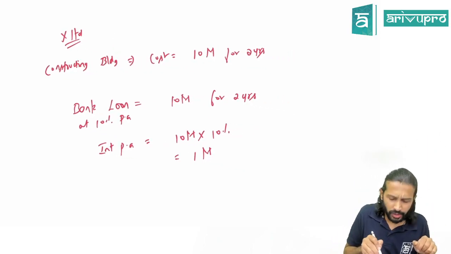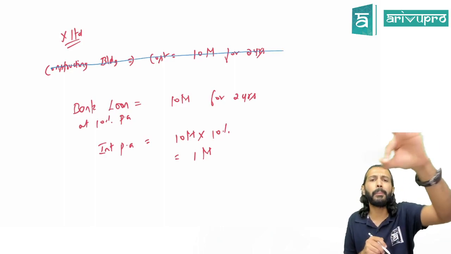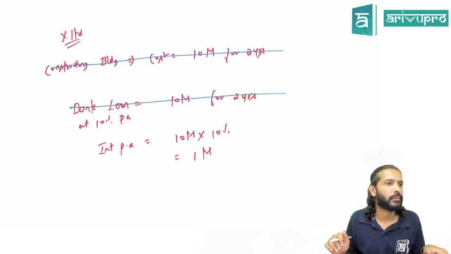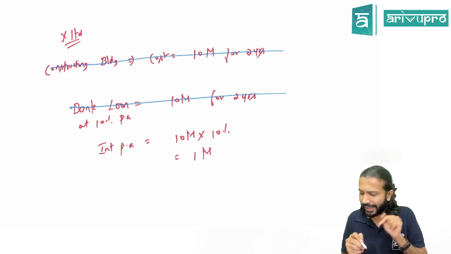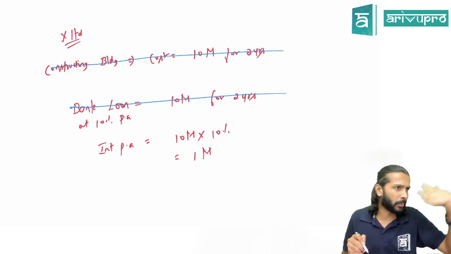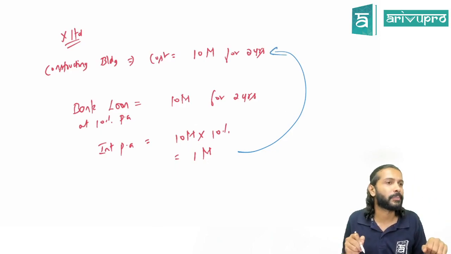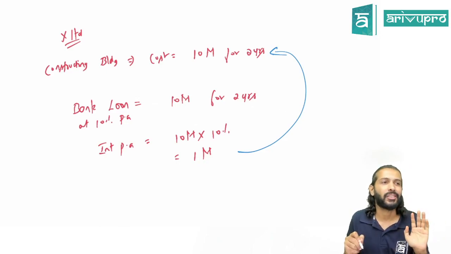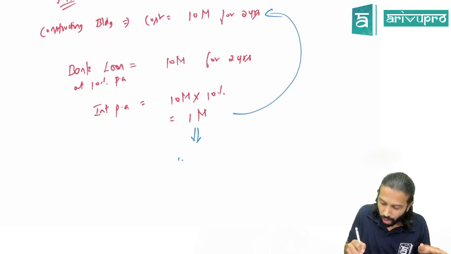Now, just check. If the company did not construct this building, would the loan be there or would that also not be there? Would the company have taken this loan, or would the loan not have been taken? The loan would not be taken. That means this interest is directly related to the building. It becomes your directly attributable cost, your DAC, as they say. Hence, you don't transfer this interest to P&L, but you add it to the cost of the building.